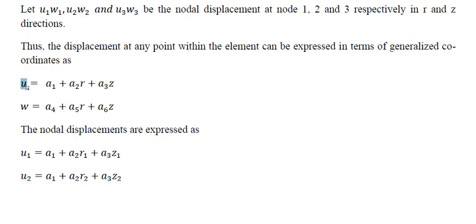Now U means the displacement at any point over the element. U1, W1 are at node 1, U2, W2 at node 2, U3, W3 at node 3.